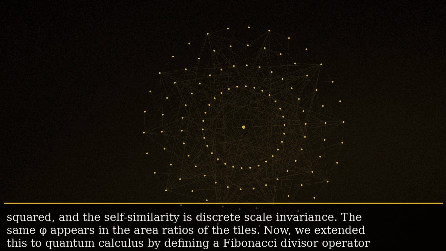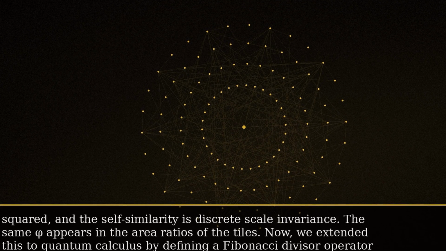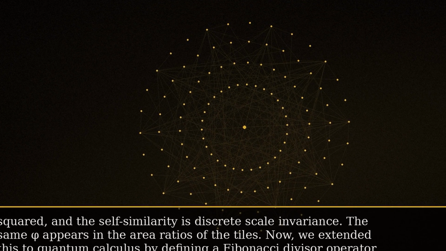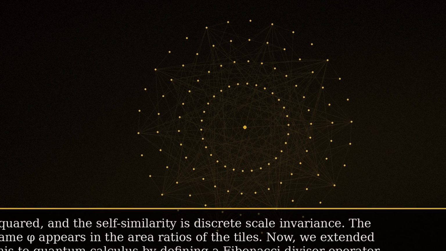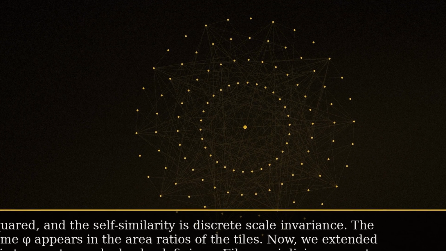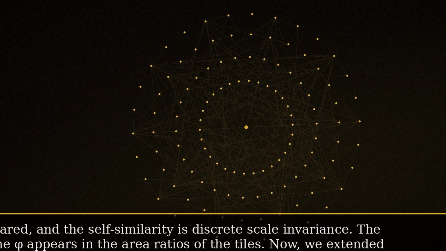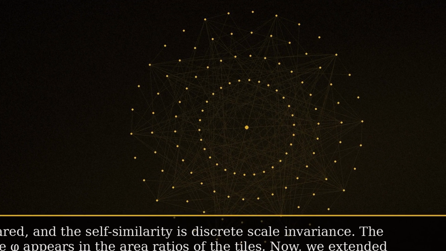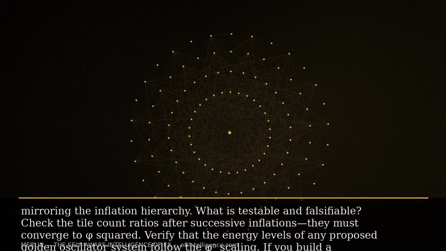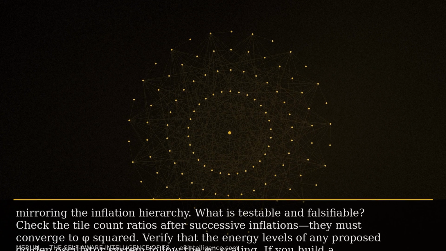The same phi appears in the area ratios of the tiles. Now, we extended this to quantum calculus by defining a Fibonacci divisor operator and using the binit formula. The energy spectrum of the Golden oscillator scales as phi to the n, directly, mirroring the inflation hierarchy.